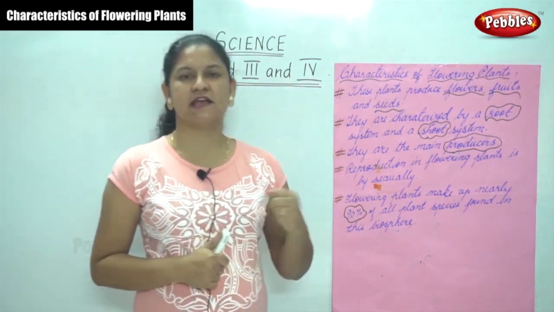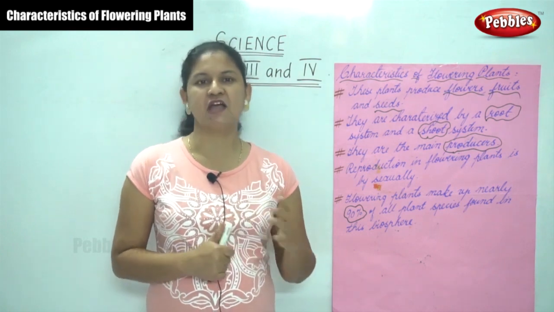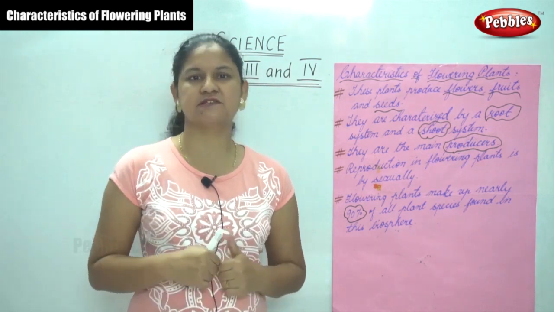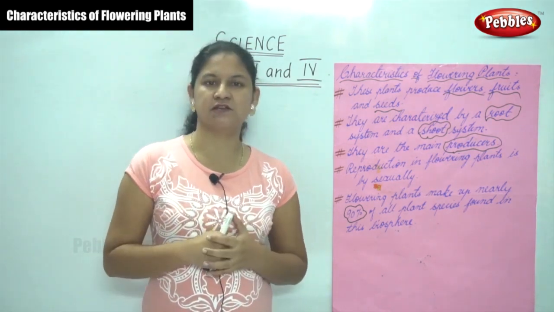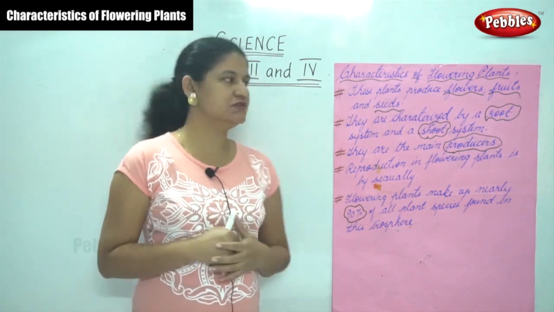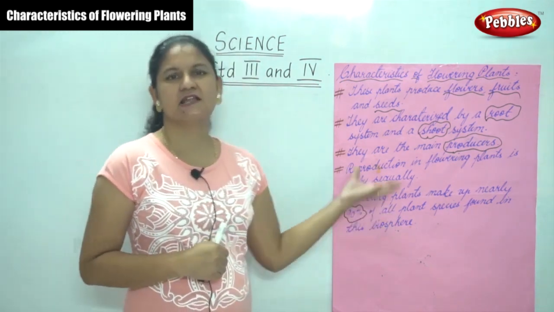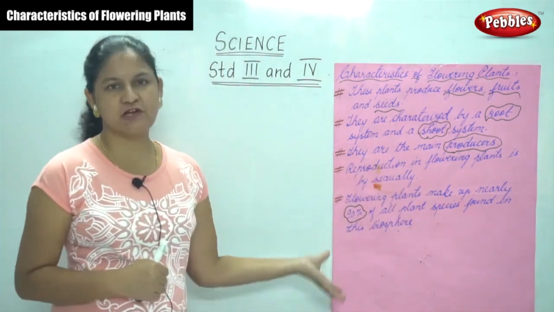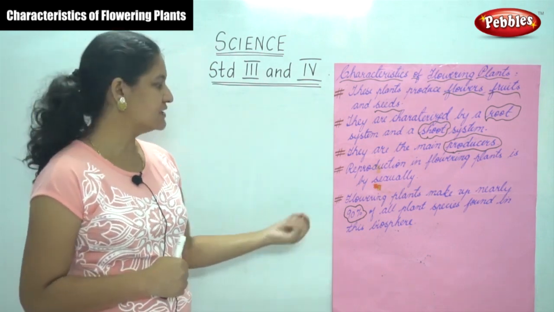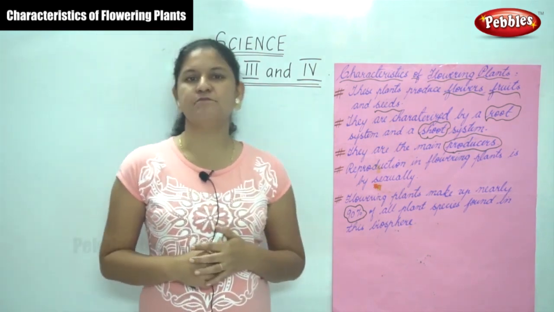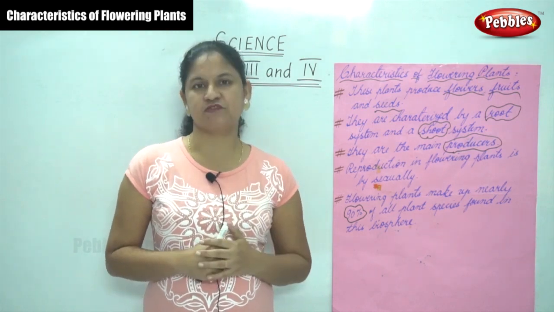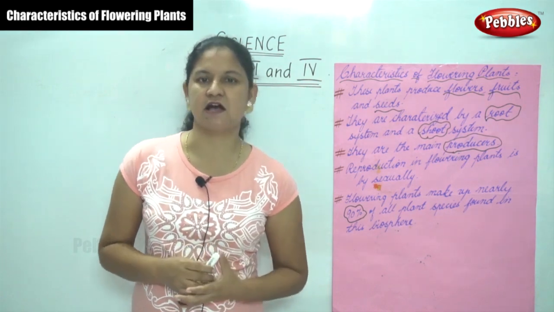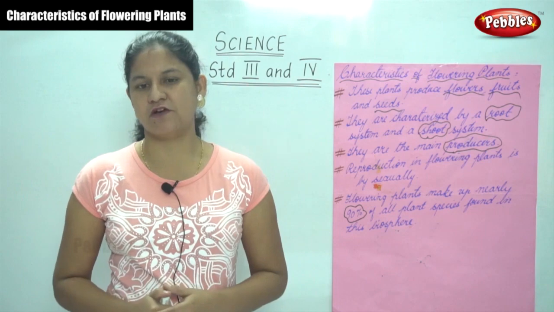The next is they are characterized by a root system and the shoot system. The part of the plant that grows below the ground is the root system, and the part of the plant that grows above the ground is the shoot system. The next is the flowering plants are the main producers. Next is reproduction is done sexually, and the last is flowering plants make up nearly 90% of the plant species in this biosphere on this earth. So these are the main characteristics of flowering plants.